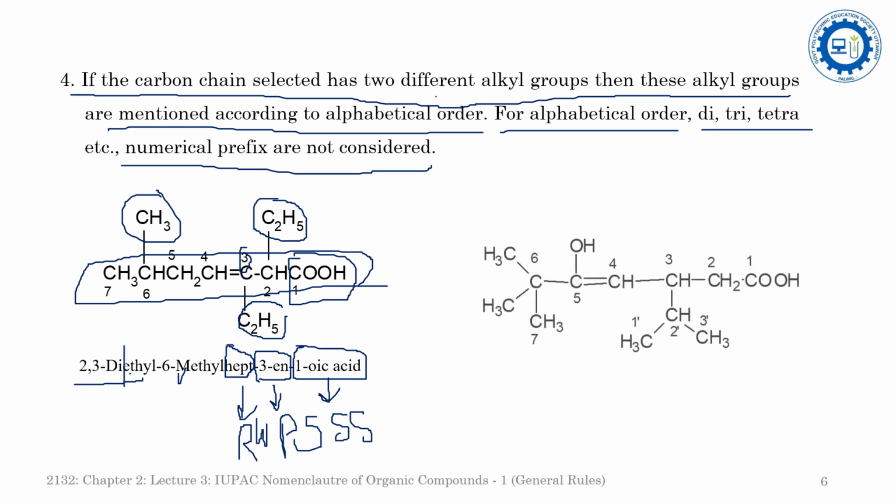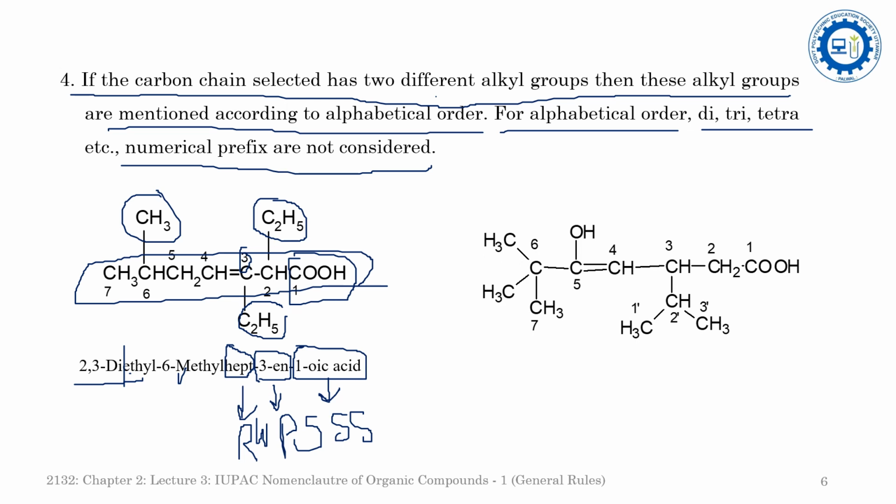Now see another example. First of all, see the functional groups here. There are 2 functional groups: one is the acid and the second is the alcohol. Between these 2 functional groups, in the priority order the carboxylic acid comes first, and since the carboxylic acid contains a carbon atom, we have to start the numbering from this carbon atom. Then we have to select the longest chain. If we select the longest chain, then this is the longest chain.